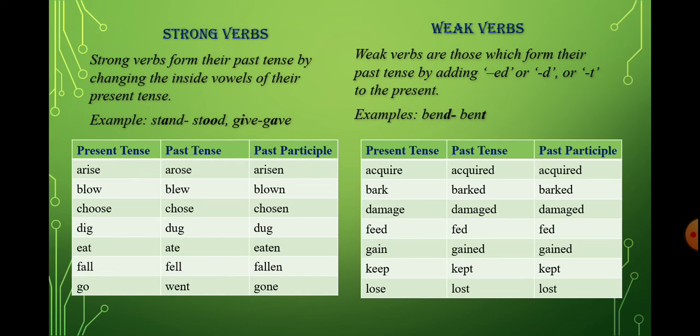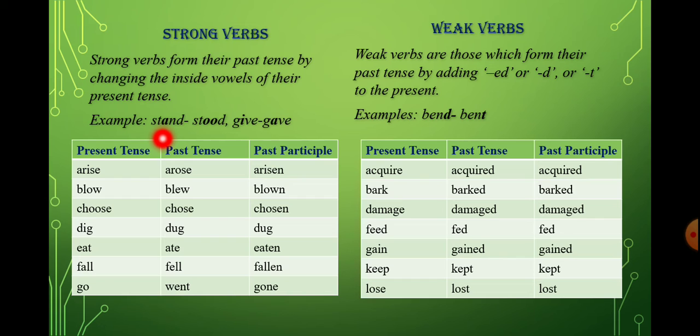Here come strong verbs and weak verbs. What are strong verbs? Strong verbs form their past tense by changing the inside vowels of their present tense. What does it mean? When we change a verb into past tense, only the vowel in the word gets changed.